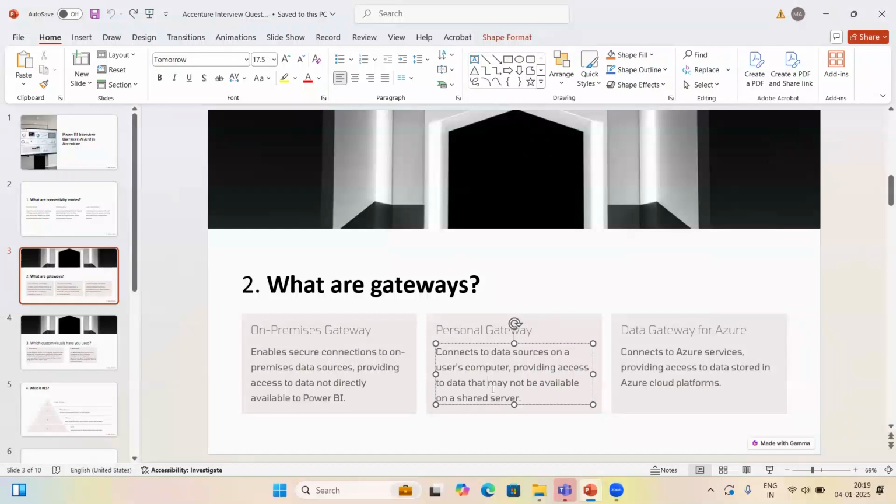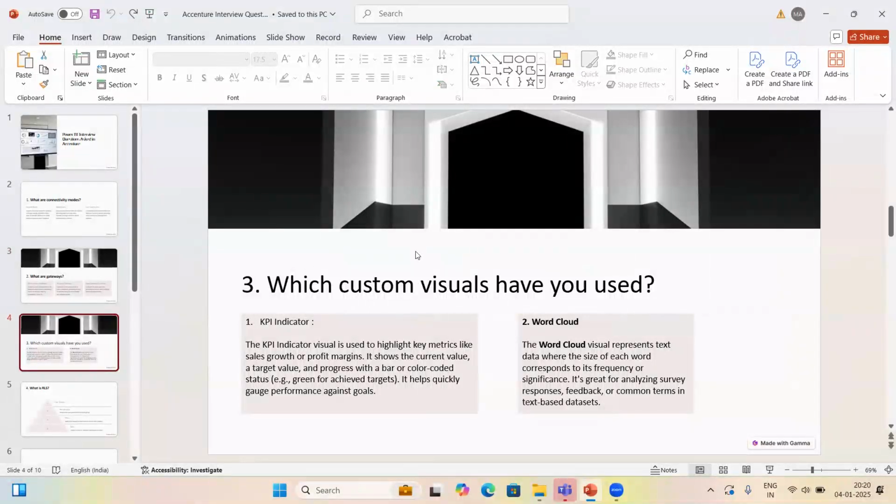But in the personal gateway, only you can use it. Other users cannot use it. Whatever you are doing in your Power BI Desktop, only that will be accessible through the personal gateway. It will access only the data source which you have configured. But the on-premise gateway is set up by the enterprise. Whatever companies are using, the on-premise gateway will be used. When you are working on your own system and only you want to access, then you can use the personal gateway.